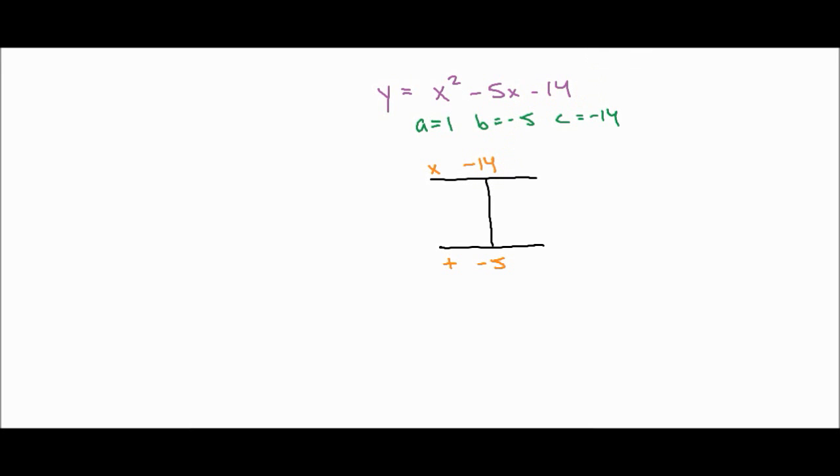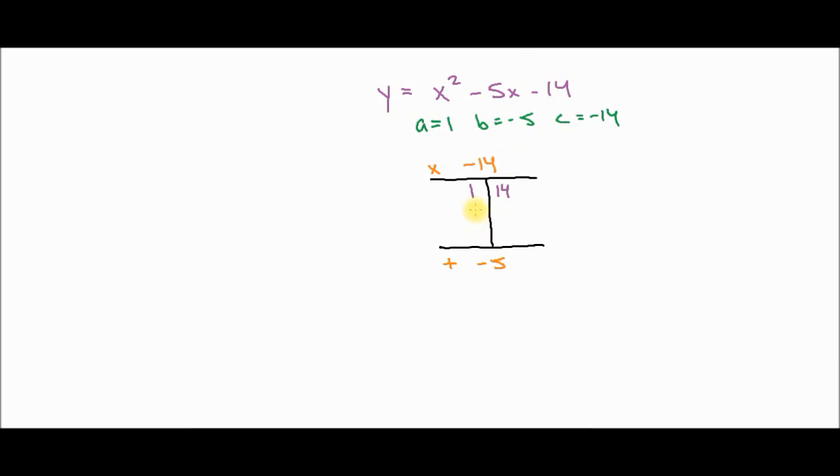Now class, as you get better at this, you might see the combination without even doing this work. But in the beginning, go through the steps. So I'm going to go through 1. I always start with 1. So 1 times what gives me 14? 1 times 14. I know that if one of these numbers is negative, I'll get -14. So let's try the adding combination and see if we get -5. -1 plus 14 is 13. No good. 1 minus 14 is -13. No good. Did not find my combination.